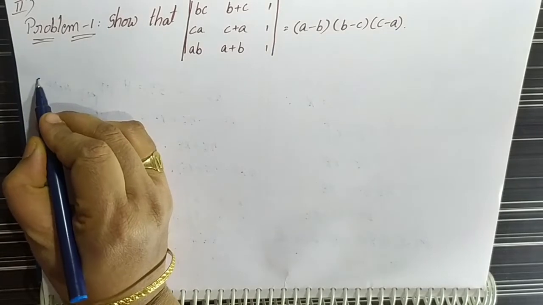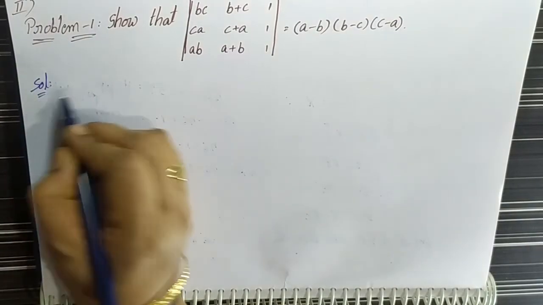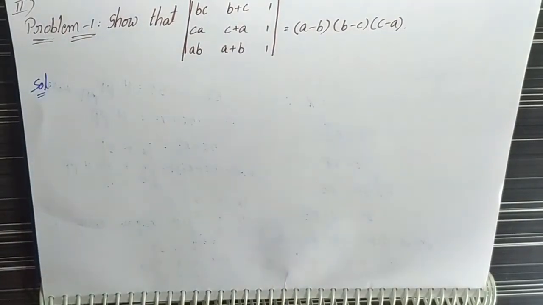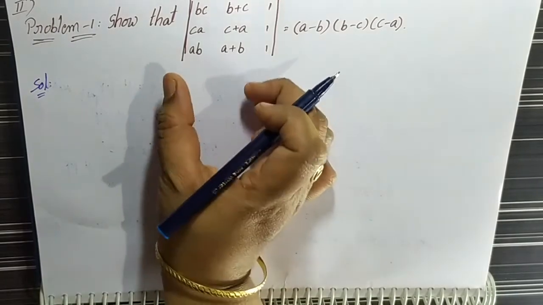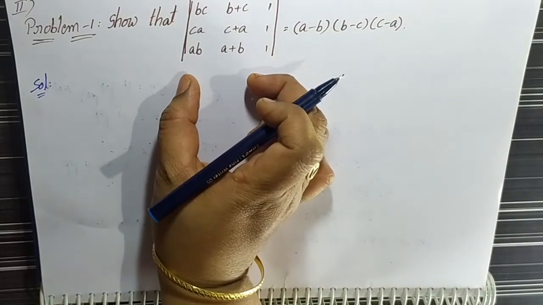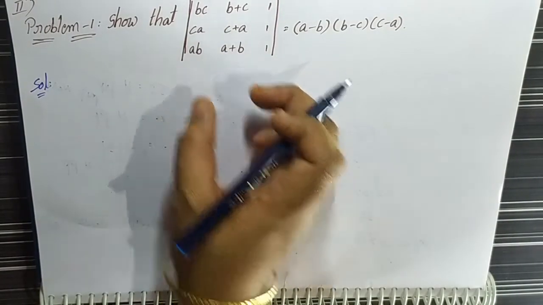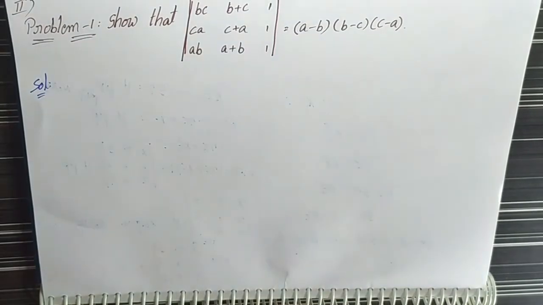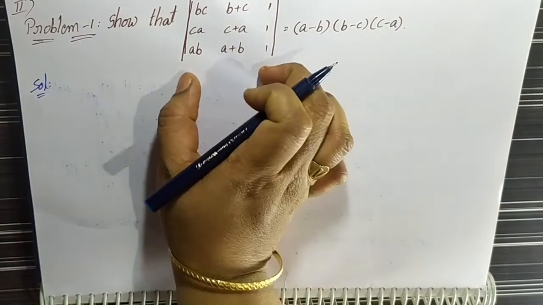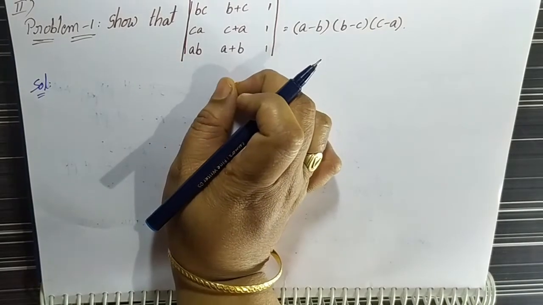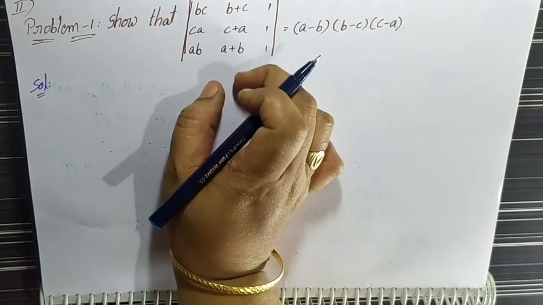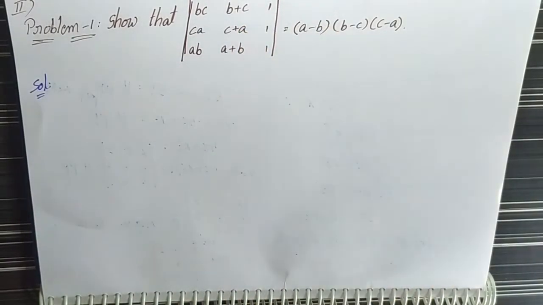For that, first we have to take the LHS of the given problem. By using the LHS, we can apply some rules or properties and also some operations on this determinant. By using those operations, we have to derive the RHS.